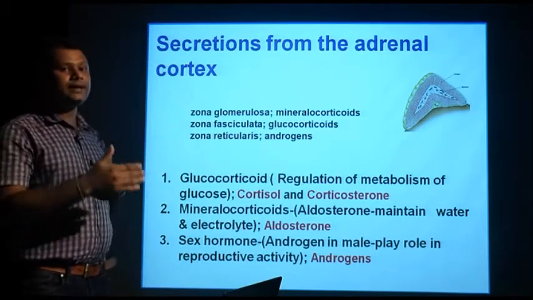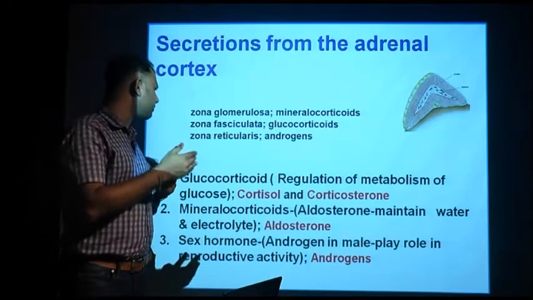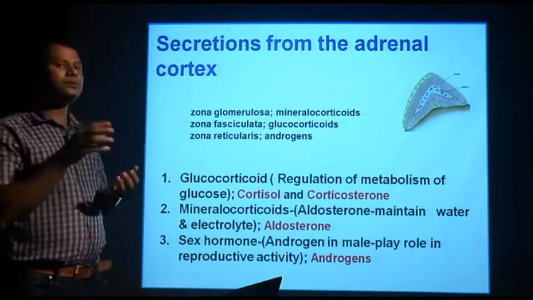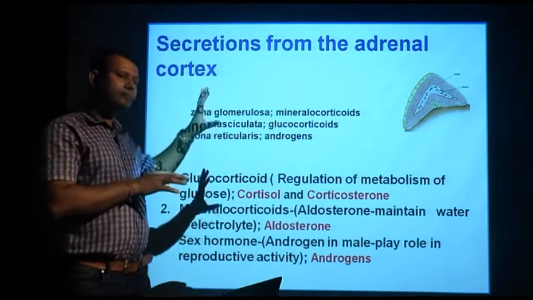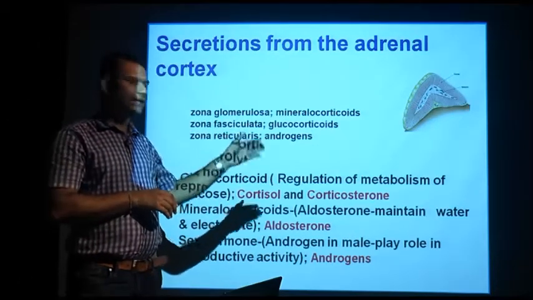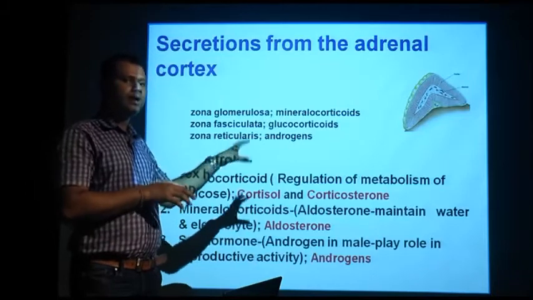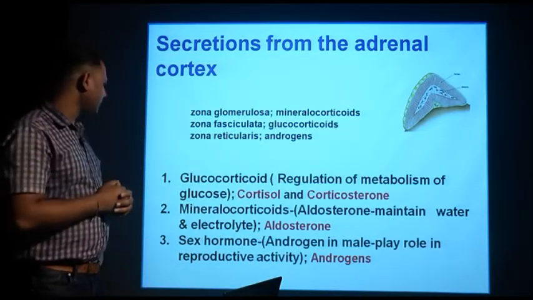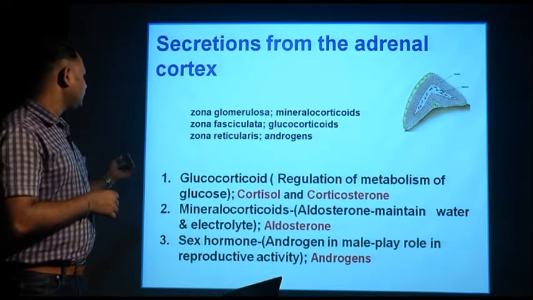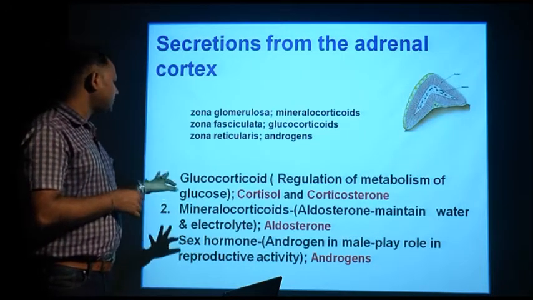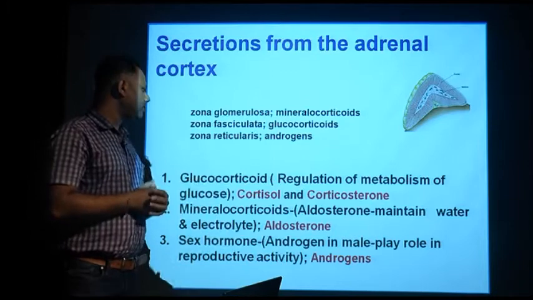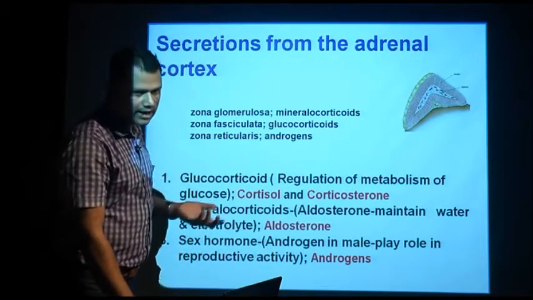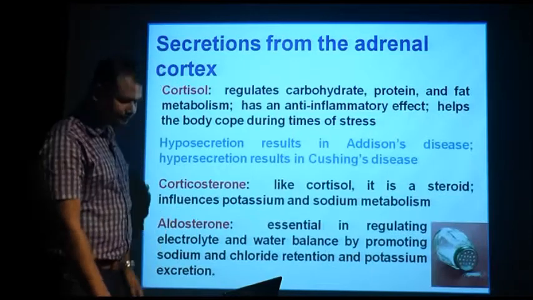Mineralocorticoids maintain water as well as electrolytes inside the body. Basically the mechanism lies in electrolyte maintenance, due to which water is maintained. The example is aldosterone. And the zona reticularis secretes the sex hormones, the androgens, which have a role in the secondary sexual characters.